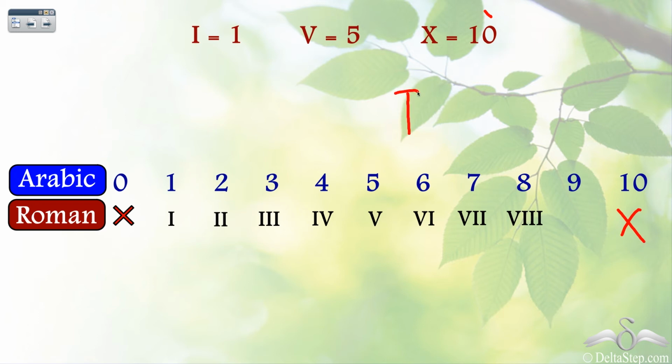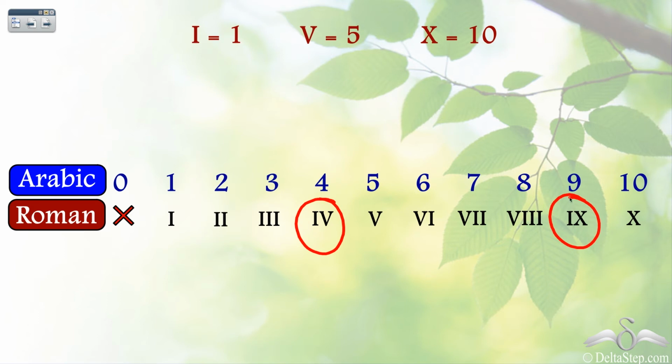So 1 less than 10, to the left of 10 when we write I, then it is 1 less than 10. So what will be 9? 9 will be I to the left of X. So we got all the 10 numbers. So this is how we write 4 and 9. And we have these symbols which are used to write these two numbers.